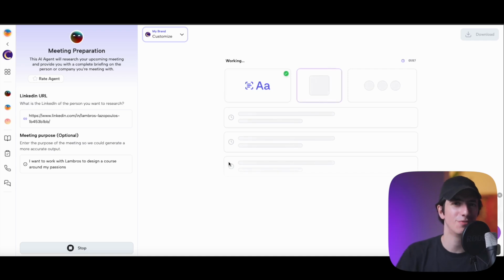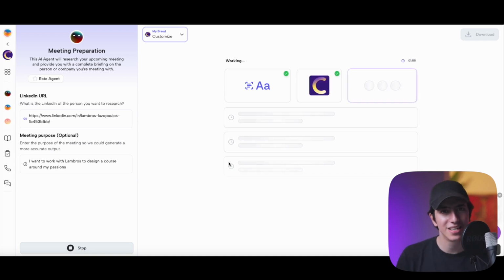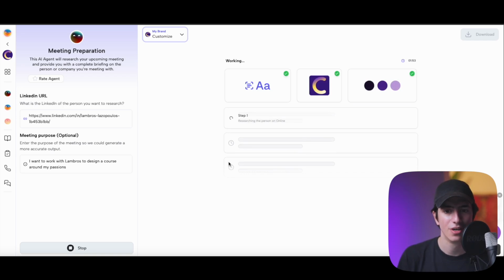Just like that, 2 minutes before you hop into a meeting, you can ask this Enso agent to do meeting prep so you know exactly who you're talking to, the tone that you should use, his experience, his expertise, and how you can convince him if you want to transact or do business with him. So again, it researches the person on social media and on LinkedIn, it performs a complete background analysis of the person, and it will give you the information right now.